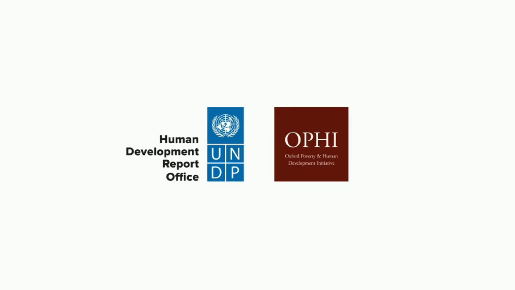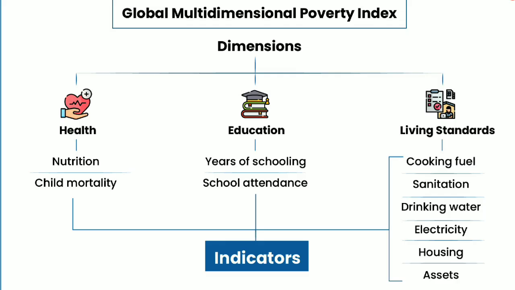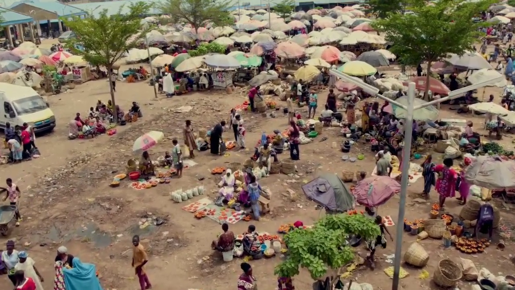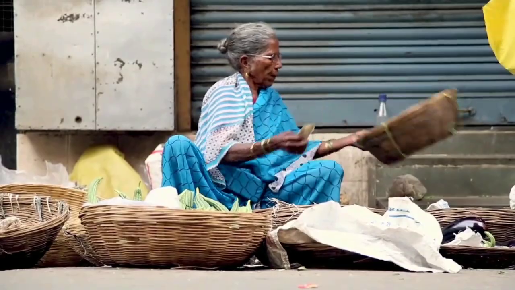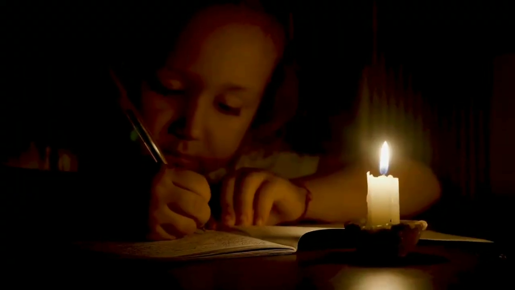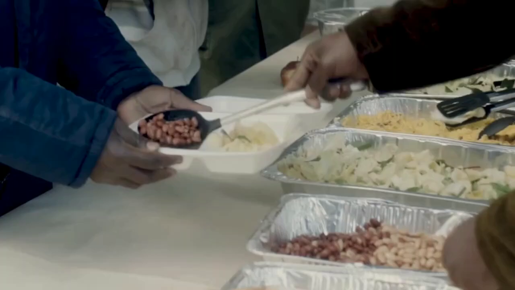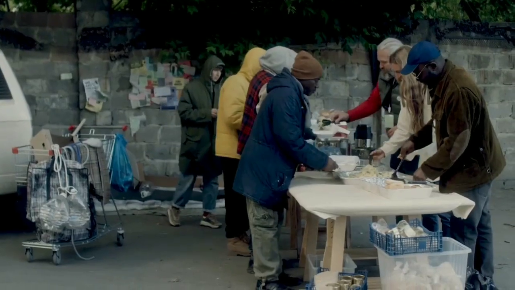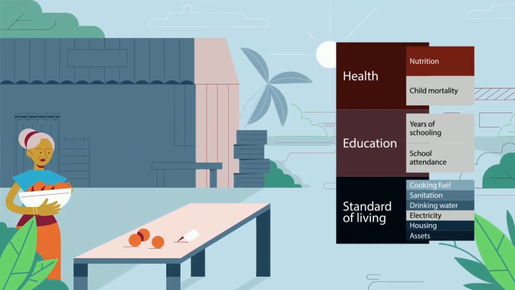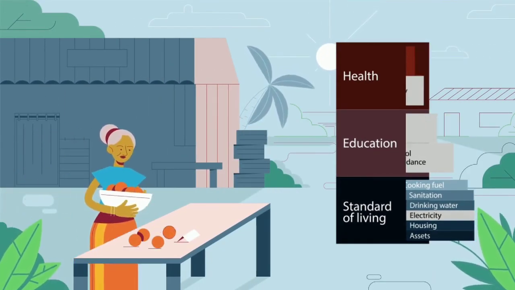indicators: health, child mortality, nutrition, education, years of schooling, school attendance, living standards, access to clean water, sanitation, electricity, cooking fuel, and housing. As of 2024, over 1.1 billion people are living in acute poverty. Countries like India, Pakistan, Ethiopia, Nigeria, and Democratic Republic of the Congo account for nearly half of the world's poor.